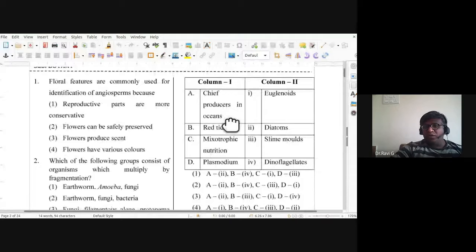A is 2: chief producers in oceans are diatoms. B is 4: the red tides, especially Gonyaulax, come under the dinoflagellates. C is 1 because in presence of sunlight they undergo photosynthesis, and in absence of sunlight they are heterotrophs, they are predators. So the mixotrophic nutrition you can find in euglenoids. Plasmodium is the body of the slime molds. So D is 3. The first one is the correct answer.